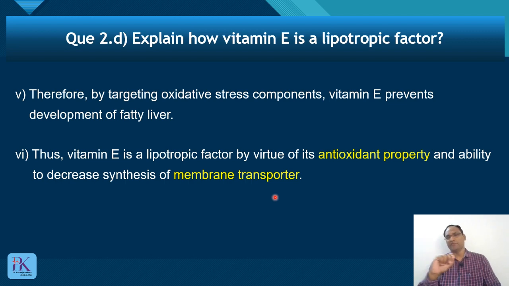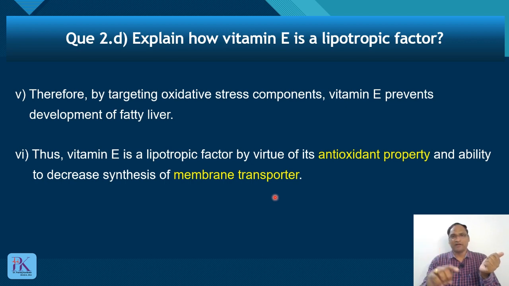Okay, now even if you are right that it acts as a lipotropic factor due to its antioxidant property, that will not be sufficient, because you have to then write what is the role of oxidative stress in development of fatty liver. So you have to mention that oxidative stress plays an important role for the development of fatty liver, and this oxidative stress is decreased or inhibited by vitamin E due to its antioxidant property. But that will be only for 1 mark.